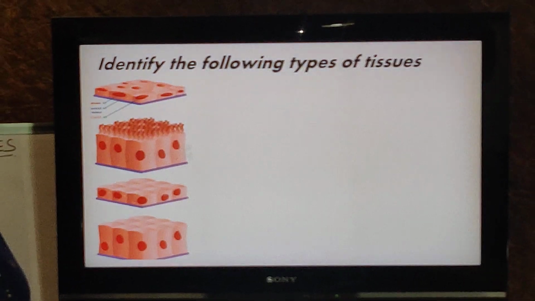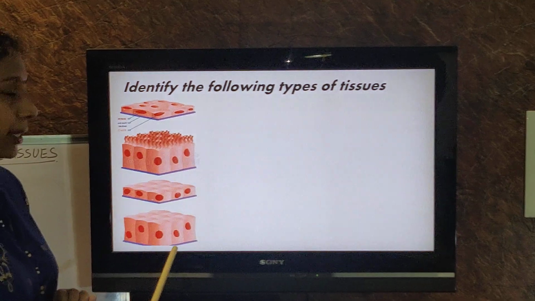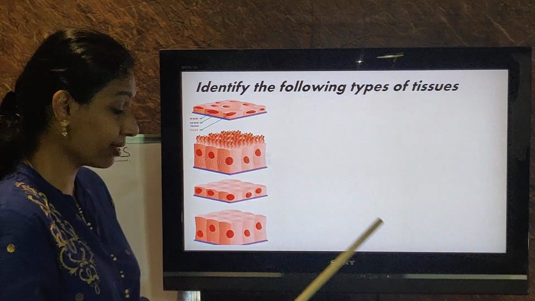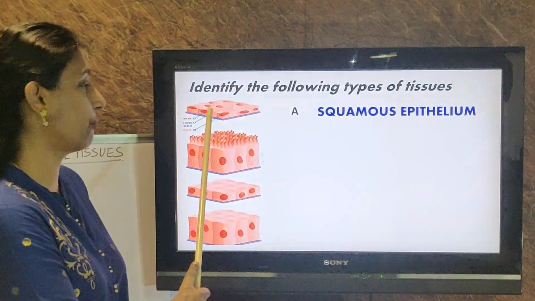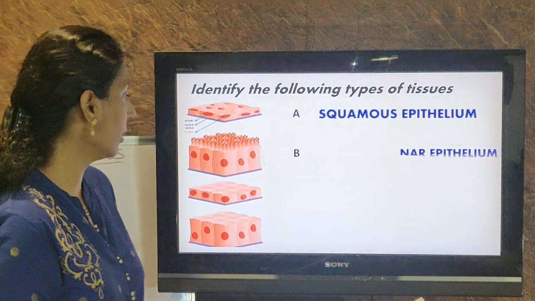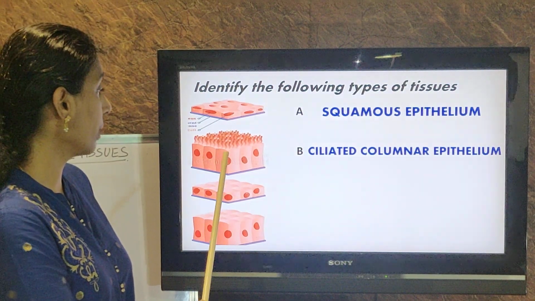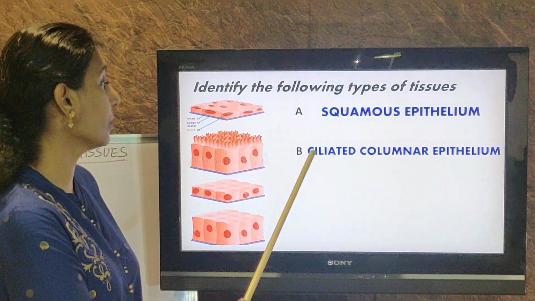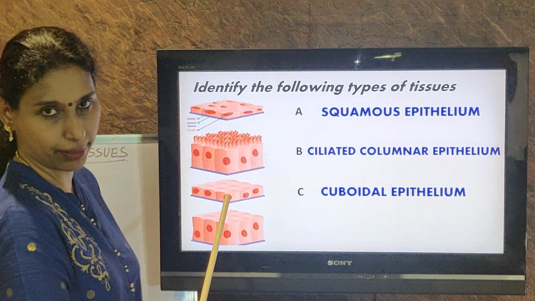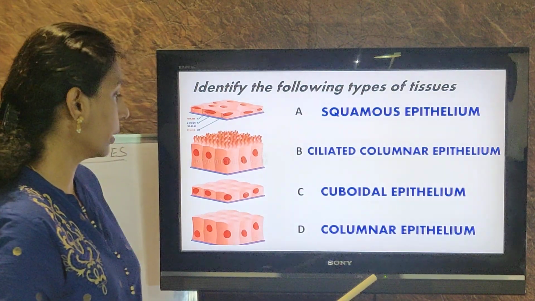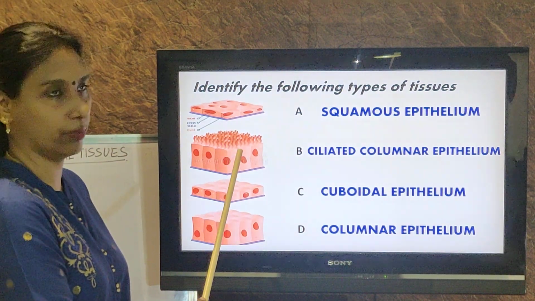Identify the following types of tissues. Did you recognize what type of tissue it is? All are having basement membrane. It's epithelial tissue, but you have to recognize which it is. The first one, squamous epithelium, square-like cells, flat, thin cells. Second one, see, it is column-like cells with cilia. You can see the cilia. So it's ciliated columnar epithelium. Now the third one, cuboidal epithelium. Fourth one, simple columnar. You see the difference? This is simple columnar and this is ciliated columnar. Clear?